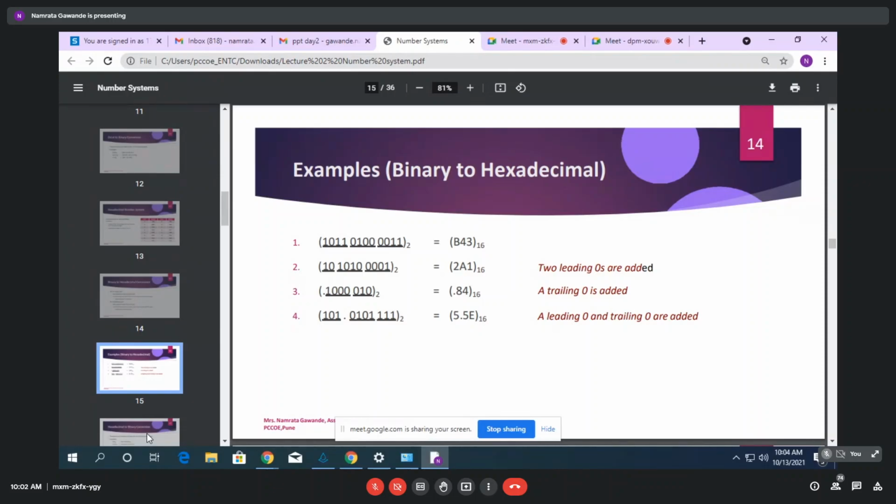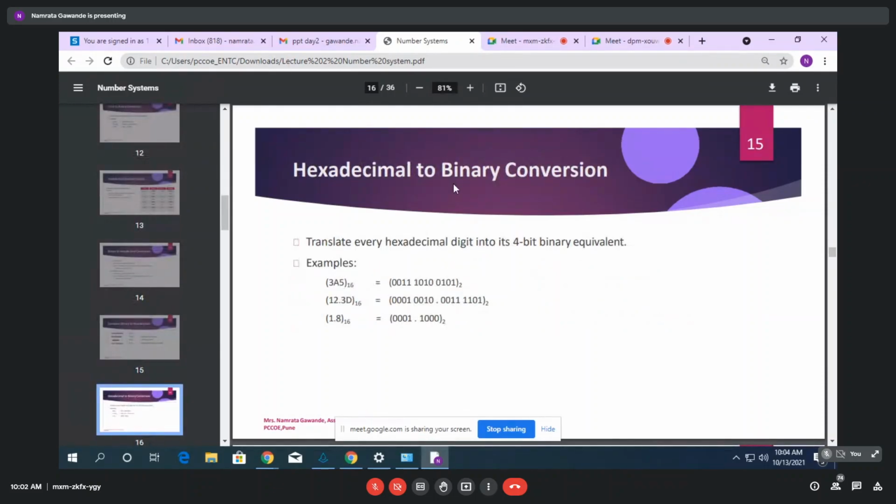Got it? Yes, ma'am. Okay, the next is hexadecimal to binary. Translate every hexadecimal digit into its 4-bit binary equivalent. In the same way as octal to binary, where you represent each digit in terms of 3 bits, in hexadecimal you have to consider each digit in terms of 4 bits. So 3A5, to the base 16. This is the hexadecimal number. Why? Because the base is 16.